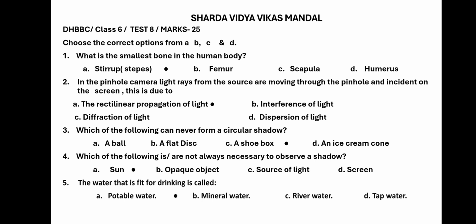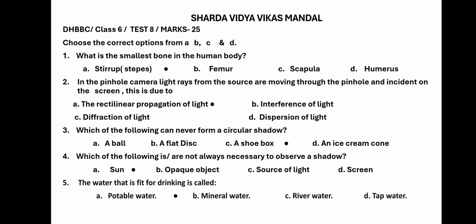Third question. Which of the following can never form a circular shadow? A ball, it will form a circular shadow. A flat disc also forms a circular shadow. A shoe box, which is a rectangular one, will not form a circular shadow.